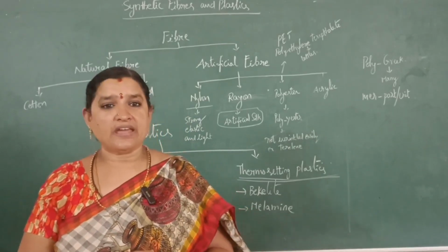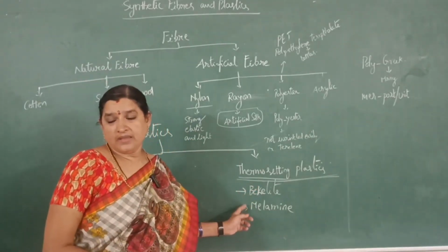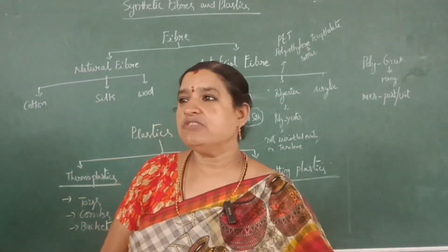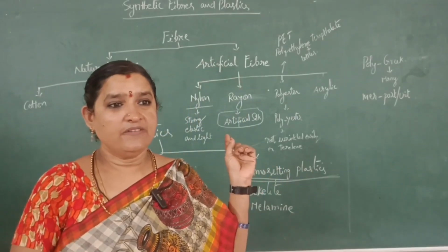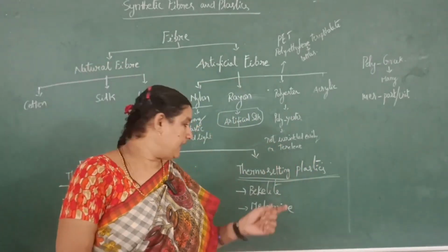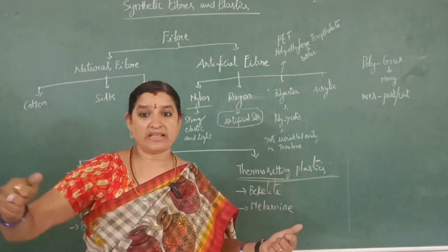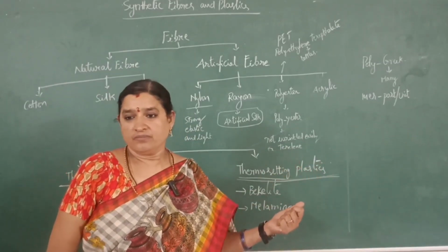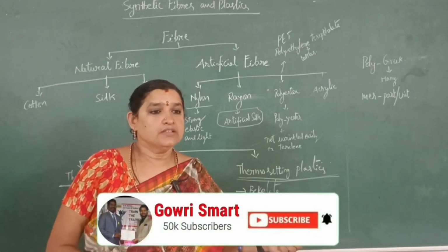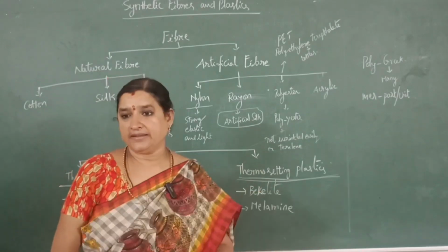Thermosetting plastics again are of two kinds: bakelite and melamine. For electric switches and holders of utensils, we use bakelite. Some utensils have plastic holders. On heating, they cannot melt and do not get hot. That kind of plastic is called bakelite.